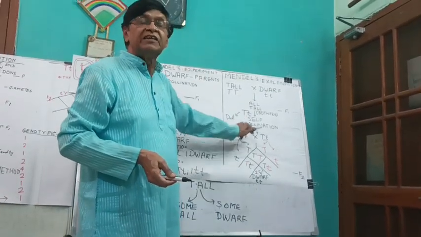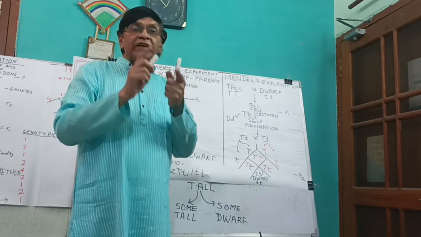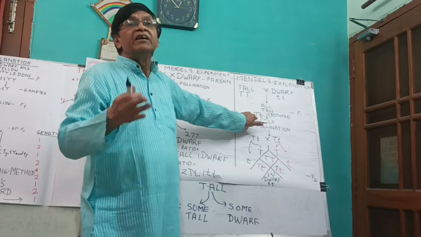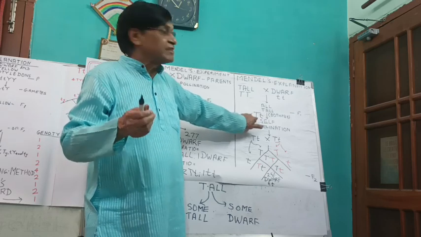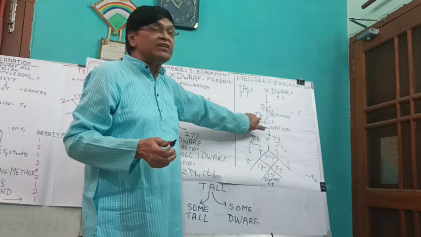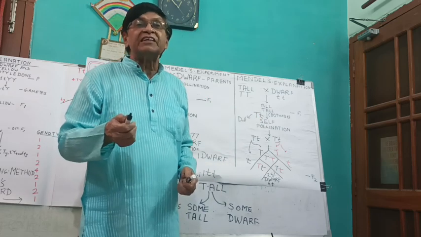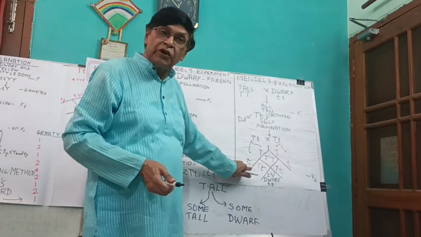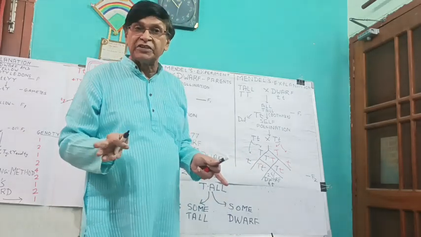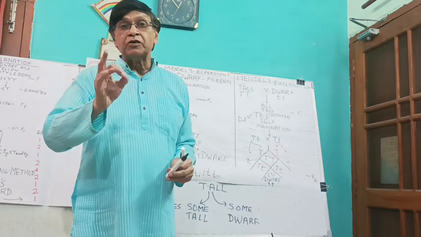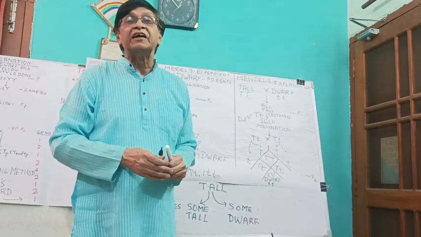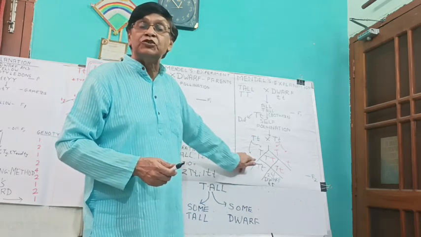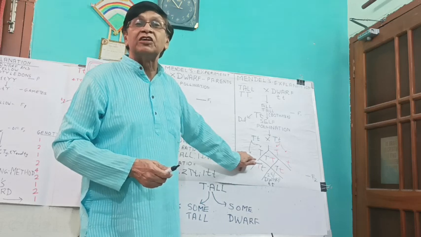So the law of dominance, the first law, says that when factors for both contrasting characters are present together, only one shows its expression and it is called dominant character. The other one which fails to show its expression is called recessive character. Law of segregation: during gamete formation, the two factors separate from each other. Mind it, some of the books and some of the teachers describe the law of segregation as: when a self-pollination is made between individuals of F1 generation, a 3:1 ratio is obtained in F2 generation. This is law of segregation.